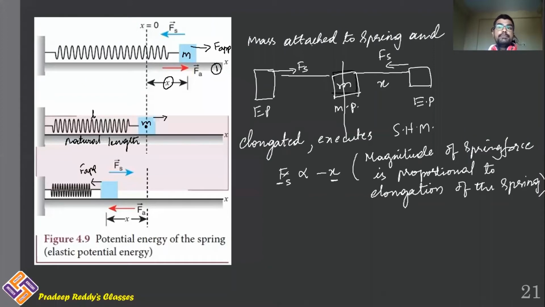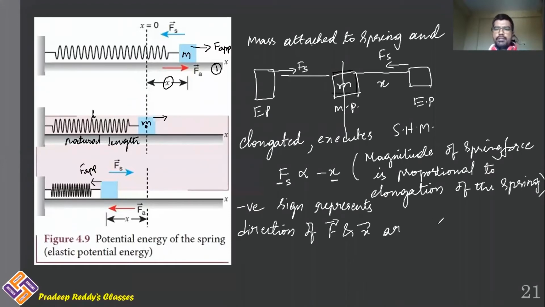And remember, spring force is opposite to the elongation. If elongation is right side, spring force is left side. If elongation is left side, spring force is right side, vice versa. That's the reason why this negative sign represents direction of F and x are opposite to each other.